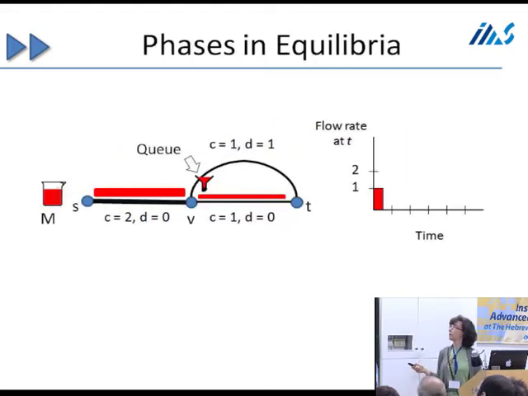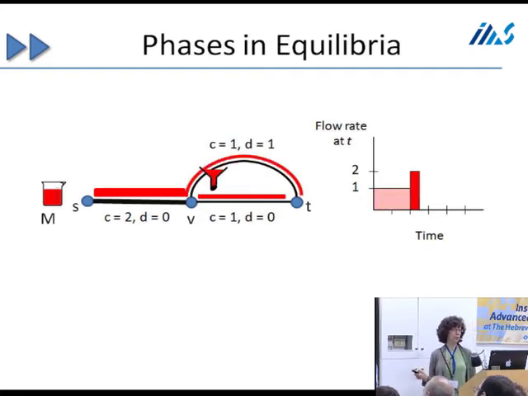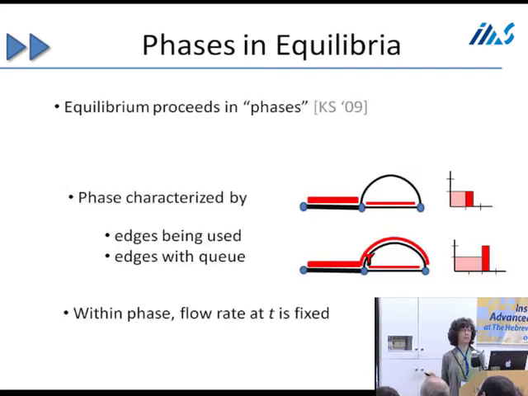In equilibria, we don't start using all the paths at the same time. We start using the shortest path, the least delay path, until the queue grows large enough, and then we start using another path, etc. Okay? And so equilibria proceeds in these phases, and a phase is characterized by the set of edges used and the set of edges with queues. So within a phase, the flow rate is fixed. It's determined completely by the paths that we're using. And what happens over time is that we either add edges to the graph or queues might drain, in which case the number of queues reduce, and then new queues might start.